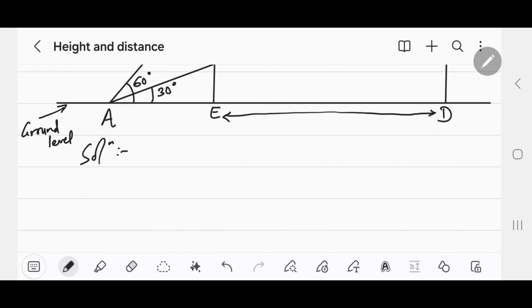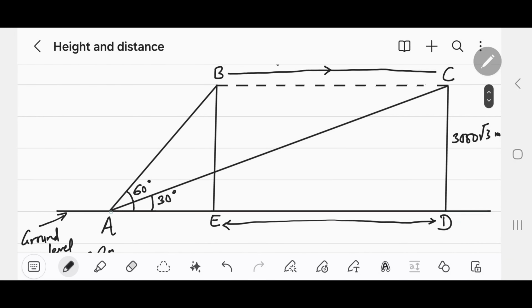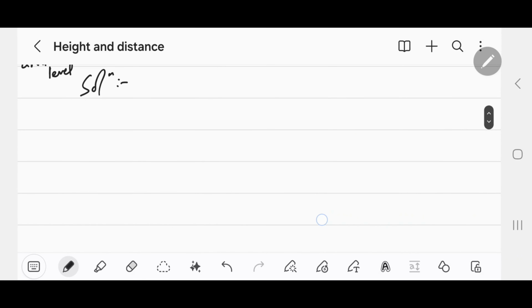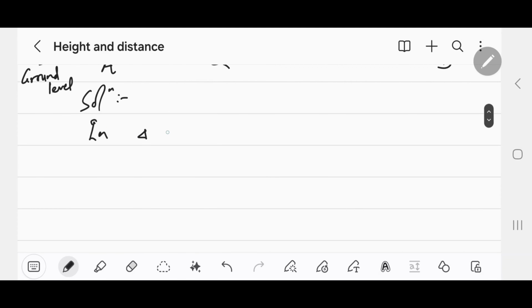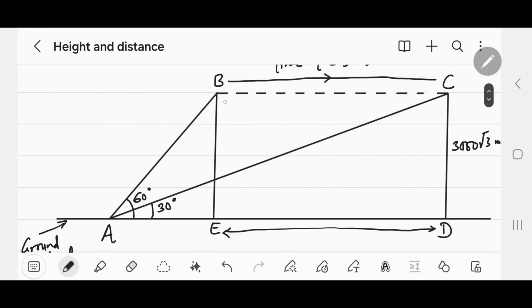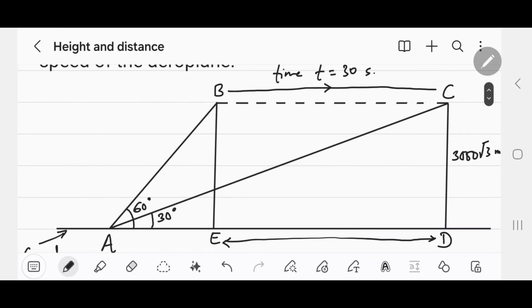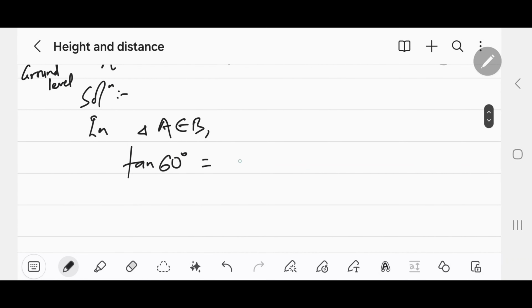So, solution. In triangle AEB, let's use BE and AE. That is tan 60 degree is equal to P by B, perpendicular by base, BE by AE.